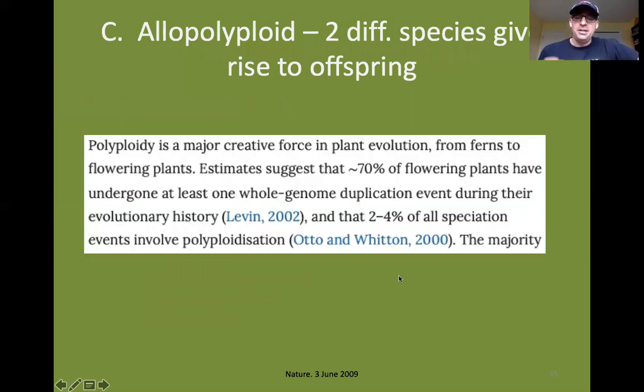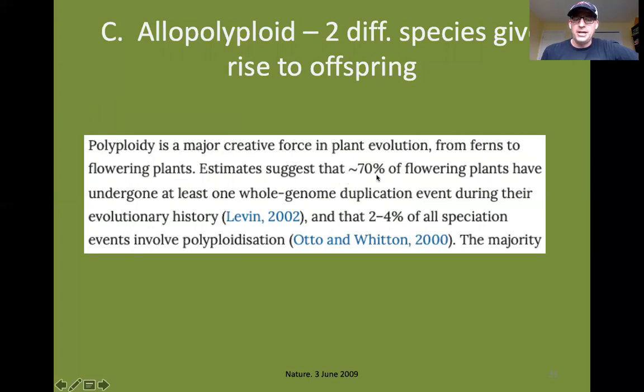All right, now in case you think I'm crazy in showing you these polyploid events, like what do you mean duplication of a whole set of chromosomes? How is that even possible? That seems like no way. Well, I was doing some research and I found this in a Nature journal from June 3rd of 2009. It says that polyploidy is a major creative force in plant evolution from ferns to flowering plants.